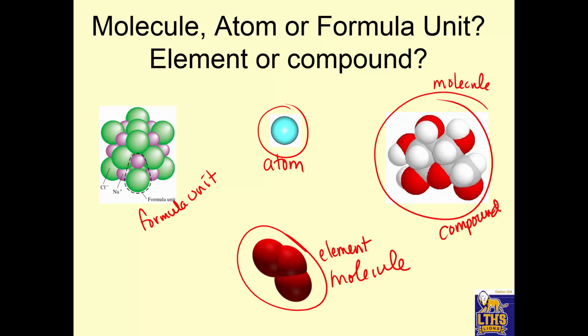This is a formula unit because these particles are ions and they're repeated over and over and over. So it's a formula unit. And this is also a compound because they're different kinds of ions.